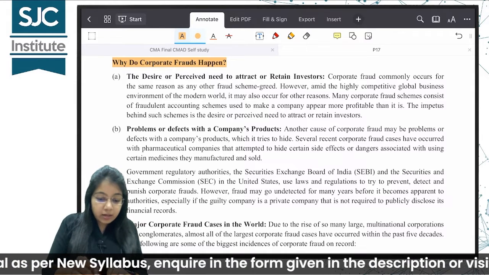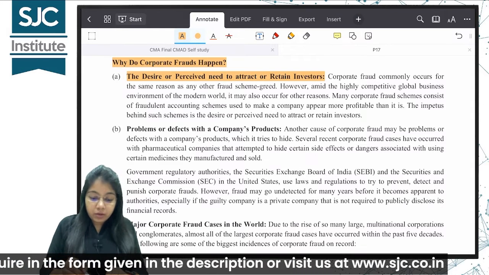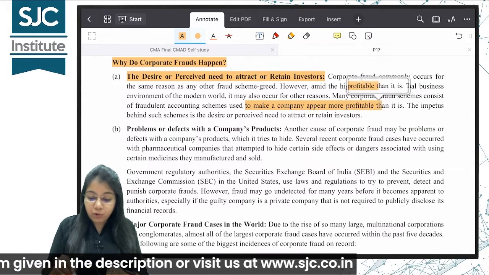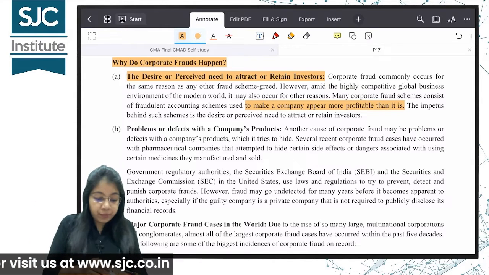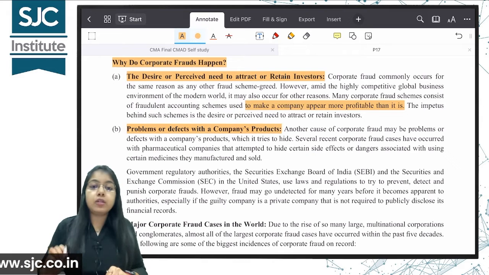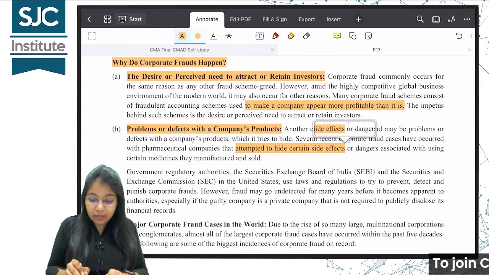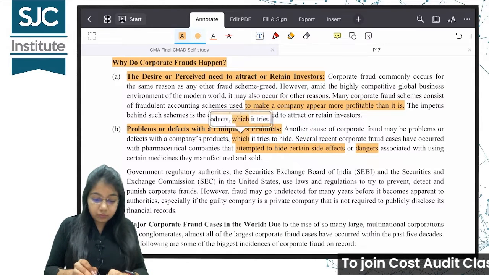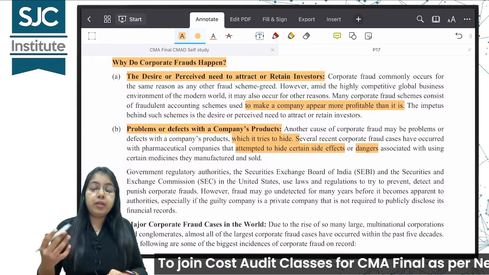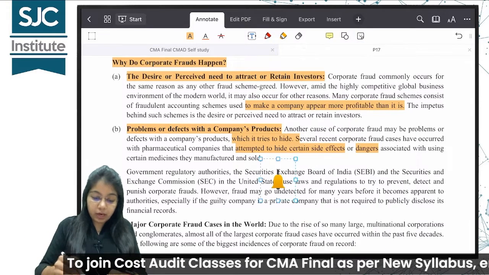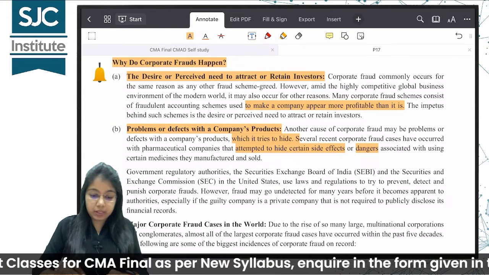So the two reasons are the desired or perceived need to attract or retain investors, to make a company appear more profitable than it actually is. You can just go through it later, I'm just explaining it to you. And the second point is problems or defects with the company's product. So in an attempt to hide certain side effects or dangers, to hide the deficiencies of my product, I may engage in corporate frauds. I am just putting a mark over here that a question may be asked from this part also.